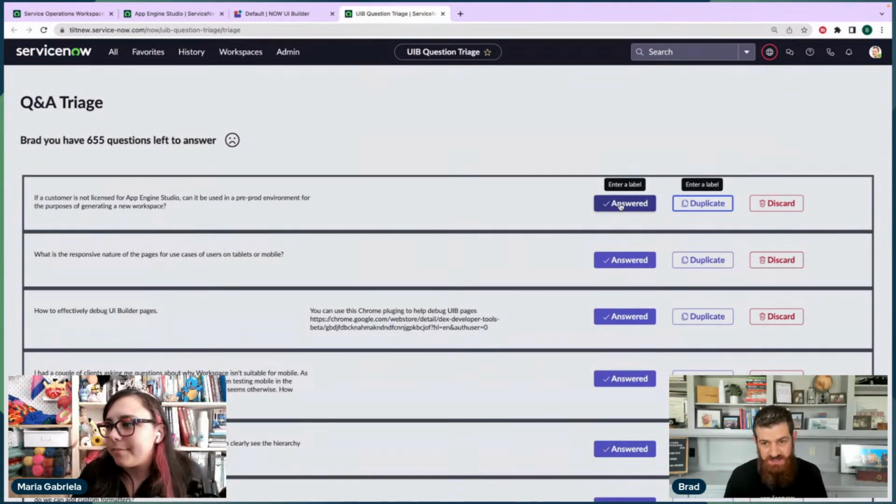We don't have time to do this, but what I want to do for answered is pop a modal that, instead of just saying that we answered it, because some of them didn't get answered correctly, or I want to change the answer a little bit, lets me change the answer and then submit it. But we don't need to do that right now.